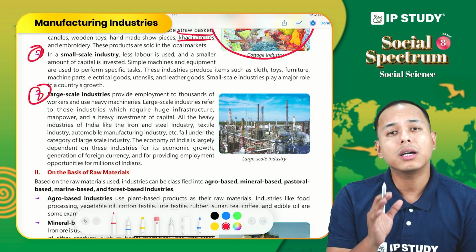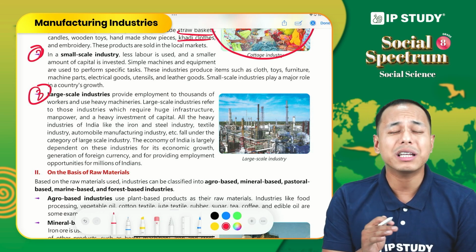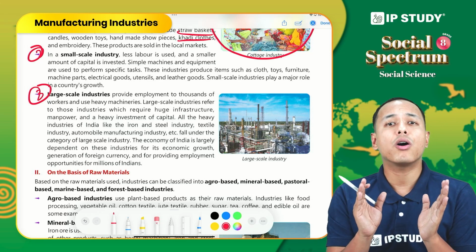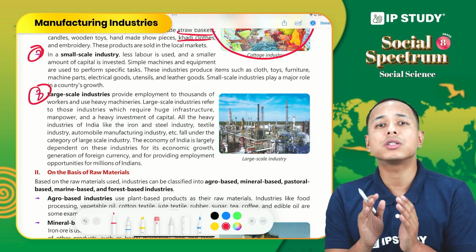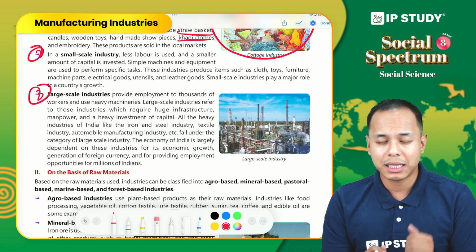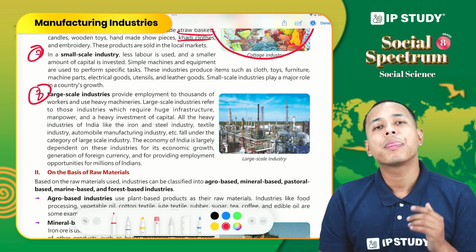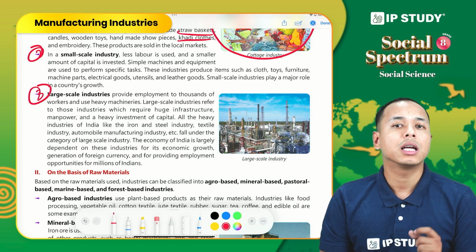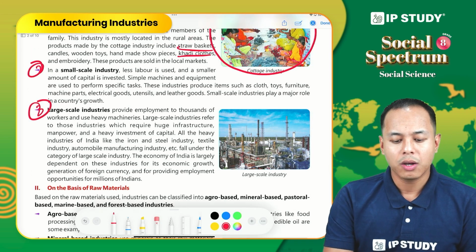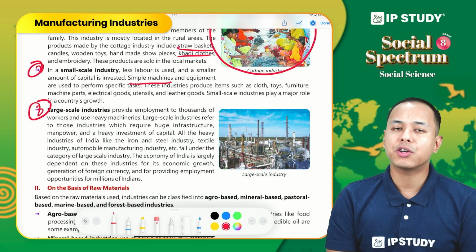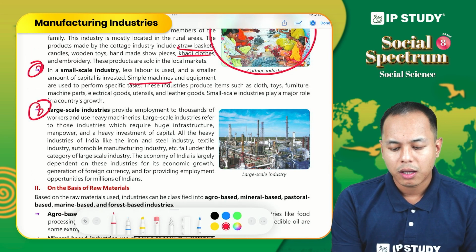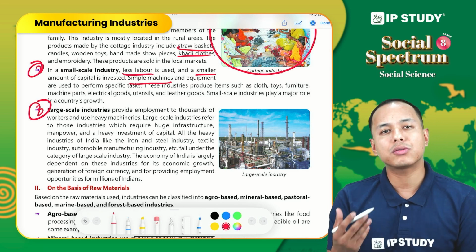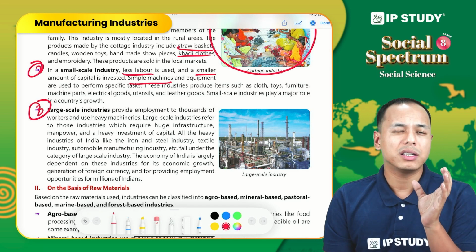Okay, also the capital invested is more, but not to a very large extent. The extent of labor and capital use is not very large, but it is more than the cottage industry. Small scale industry does require some structure. It cannot run in the house of the worker. So simple machines and equipment are used. A smaller amount of capital is invested, and labor is also used, but it is very less.